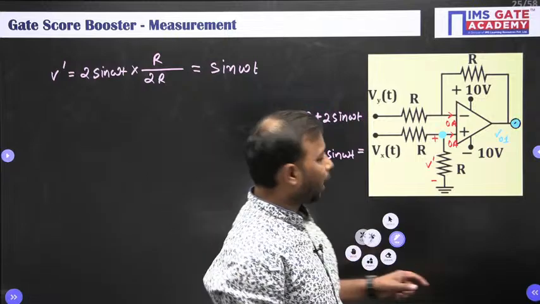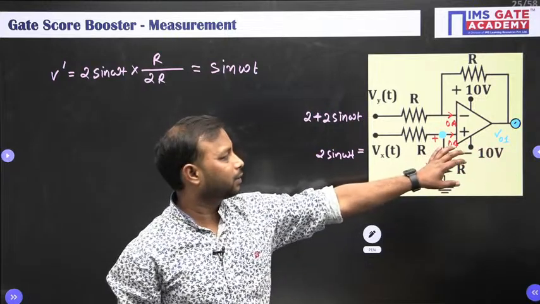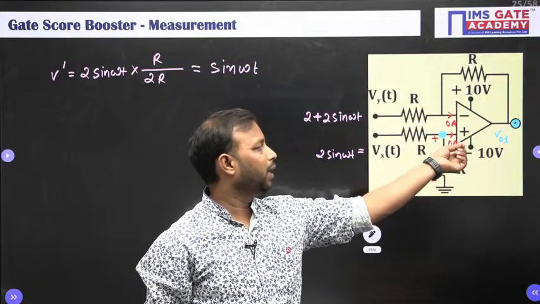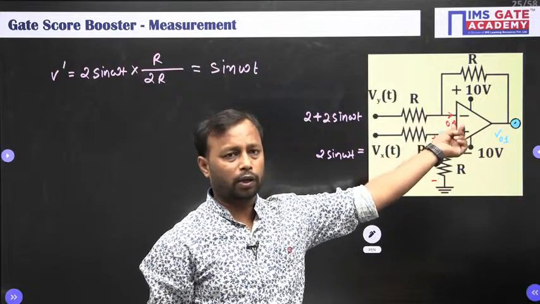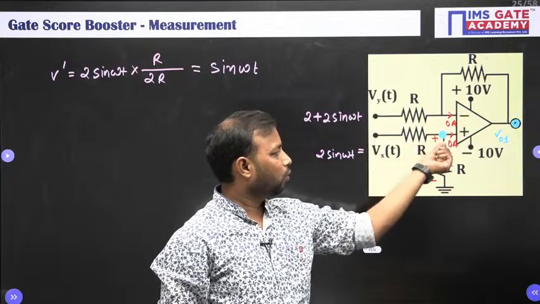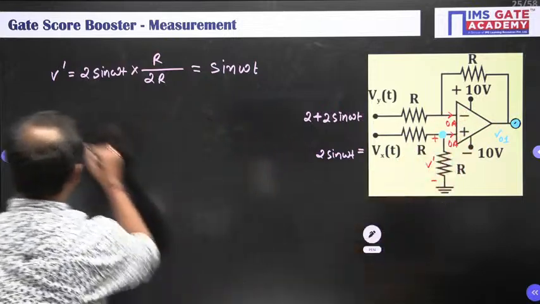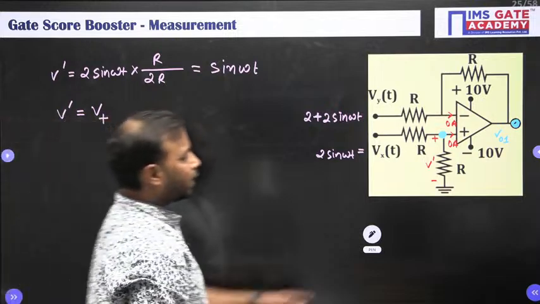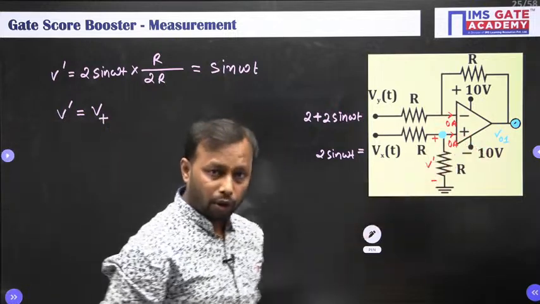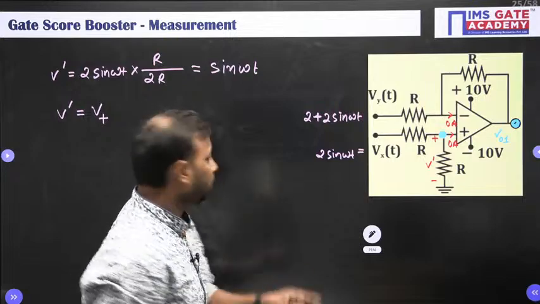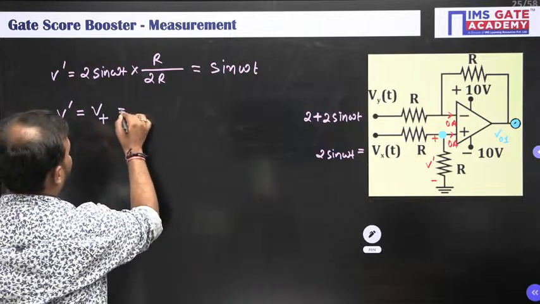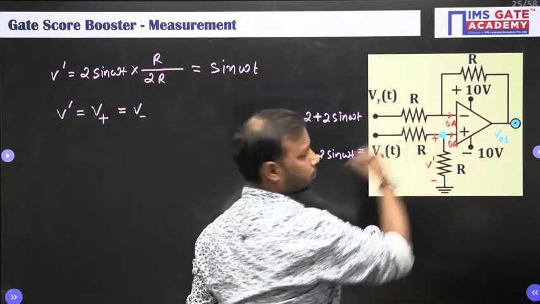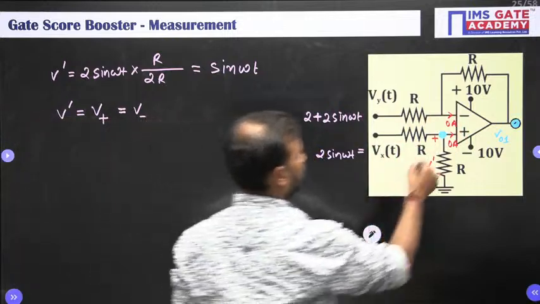Now we know that from the op-amp basics, the non-inverting terminal voltage will be equal to the negative terminal voltage, which is here. So the voltage Vx or V dash, which is the voltage at the positive terminal, due to ideal op amp, is also equal to the negative terminal voltage V minus here.